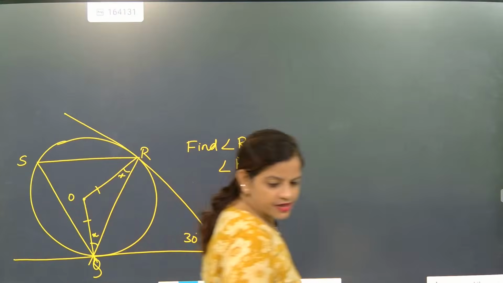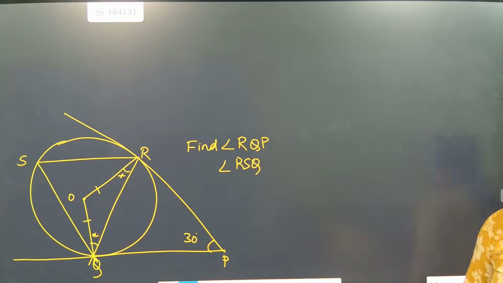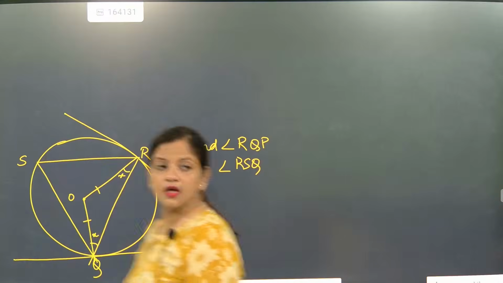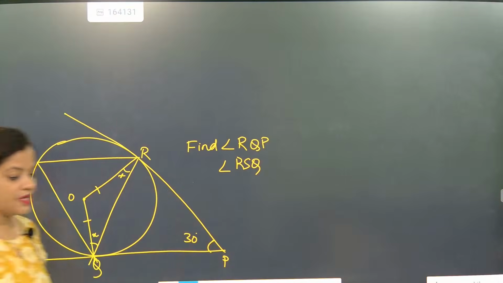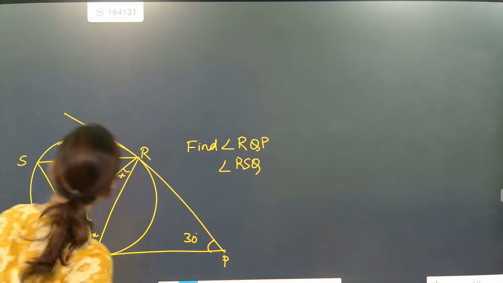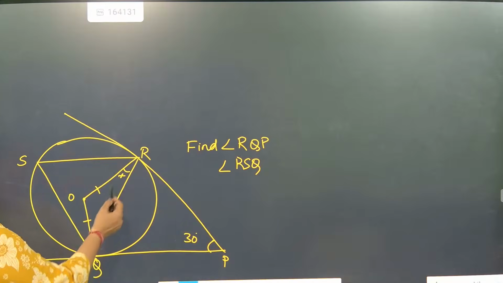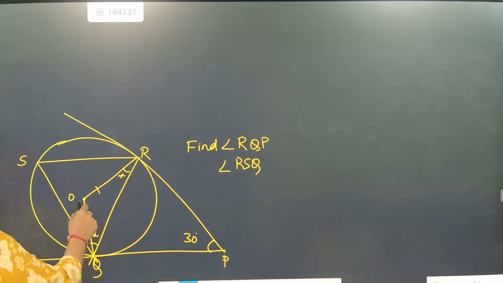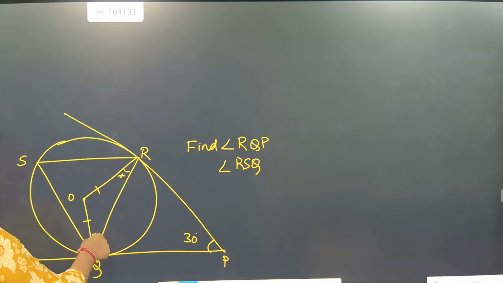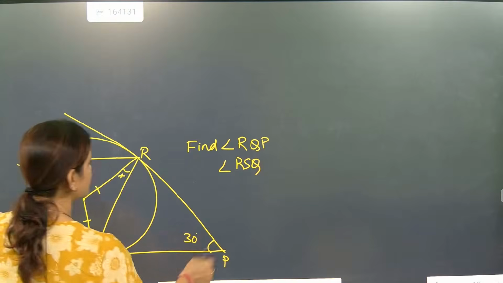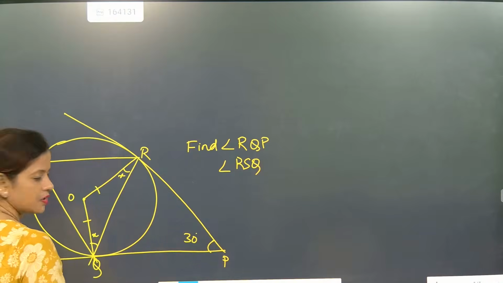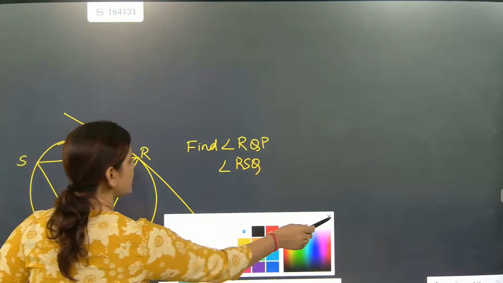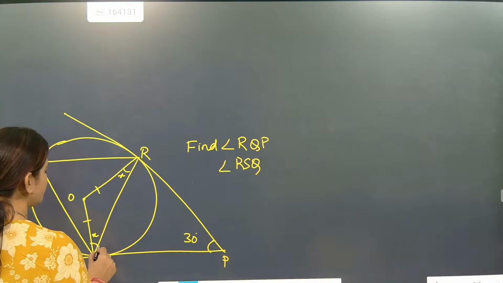Okay, let's see. Very good, Vendan. Now look here. Those children who are solving, please understand one thing. They told us to find RQP. This angle they are asking, RQP.